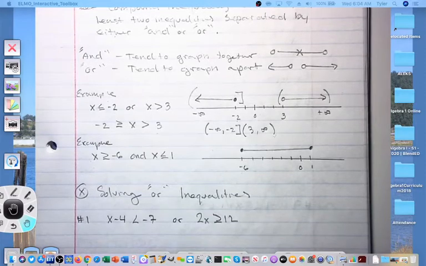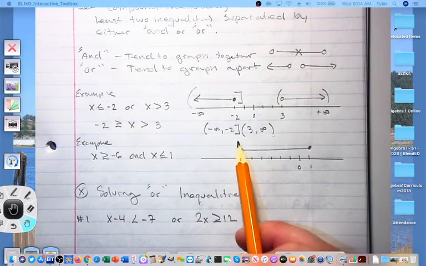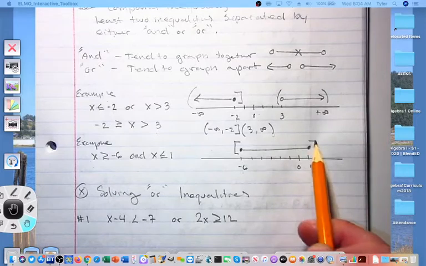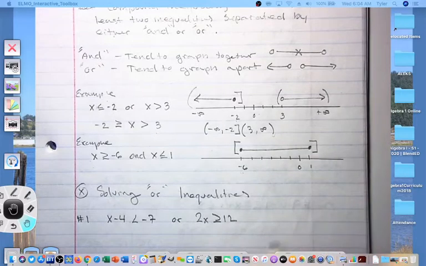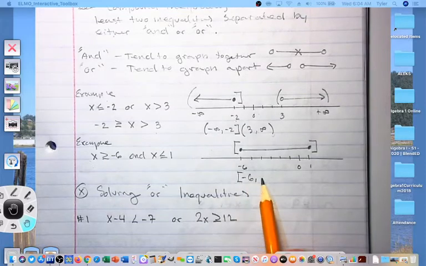Let's go ahead and write its interval notation. There will only be one interval. In this case, x can be equal to negative 6 and x can be equal to 1. And those are going to be the two values that I include in my interval, negative 6 to 1, and